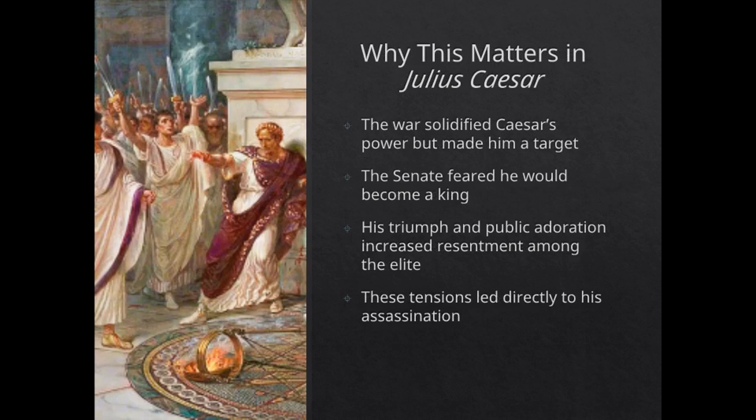Caesar's war with Pompey's sons was the final chapter in his long battle for dominance. It solidified his rule but also made him a target. The Senate feared that Rome was transitioning from a republic to a monarchy. These fears led to the assassination plot that unfolds in Julius Caesar. Understanding this war helps us see how the political and personal tensions in the play were shaped by real historical events.